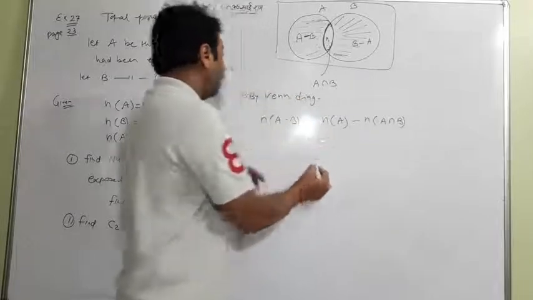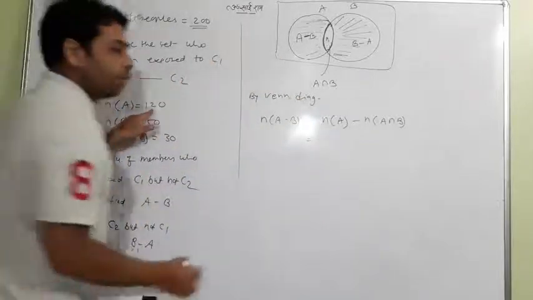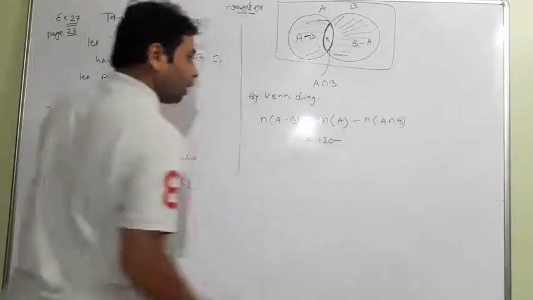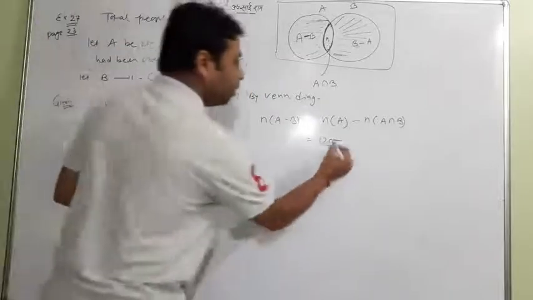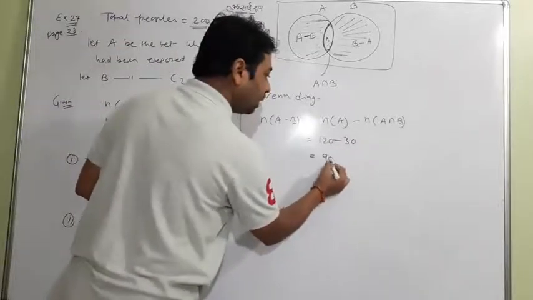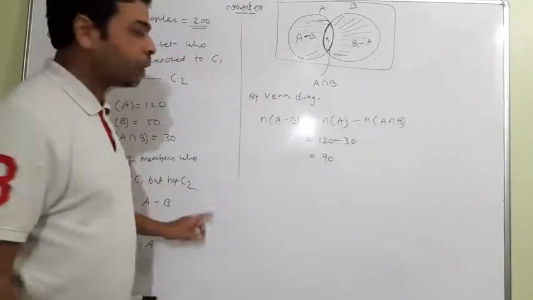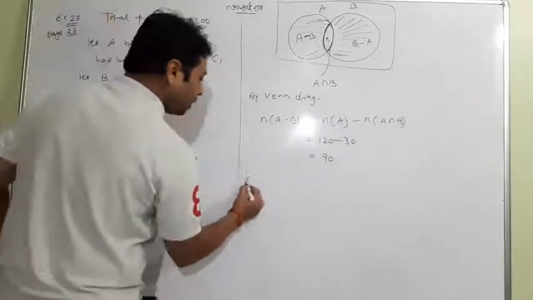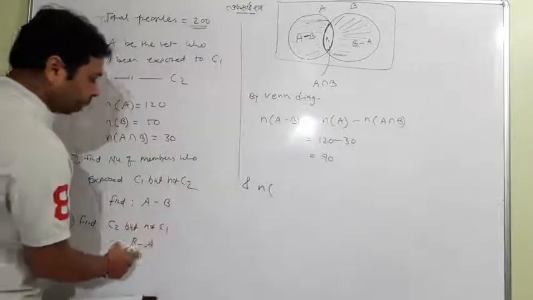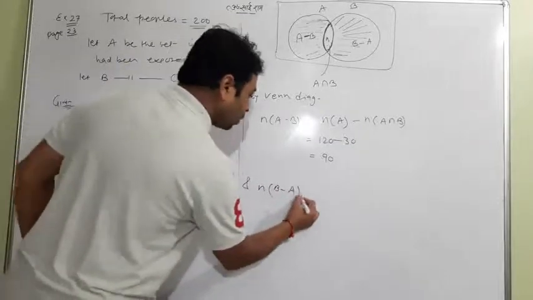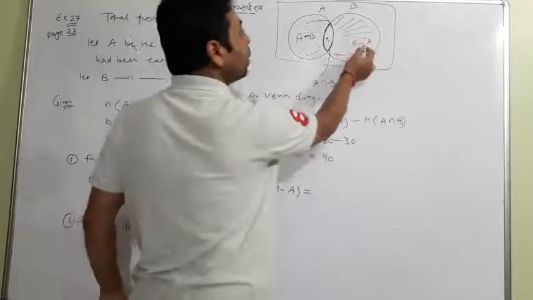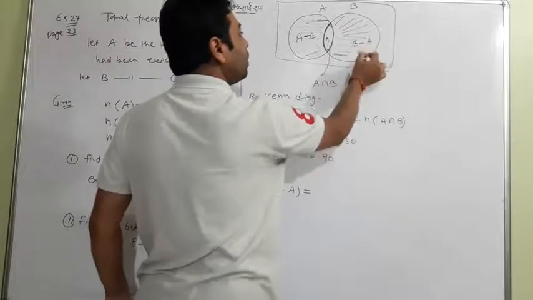N of A is 120 and N of A intersection B is 30, so we get the answer 90, which is C1 but not C2. Similarly you can get B minus A, which is the second question asked. How can we find B minus A?